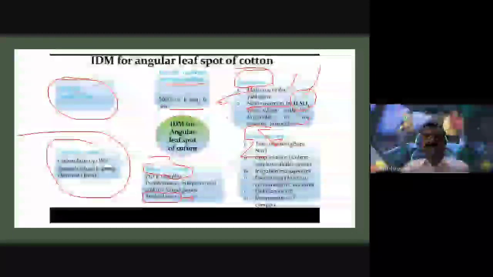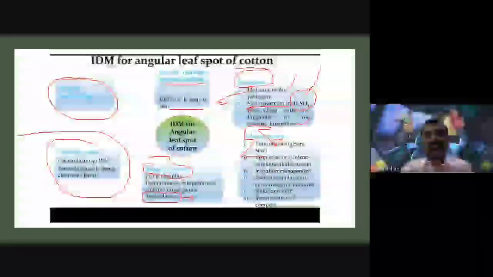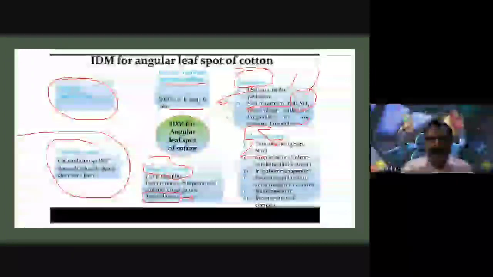At the same time, we have to apply irrigation management, which is also suitable for control. Avoid excessive application of certain organic manures, and field sanitation and incorporation of compost are very important for this integrated disease management of angular leaf spot of cotton. So these are some important slides.